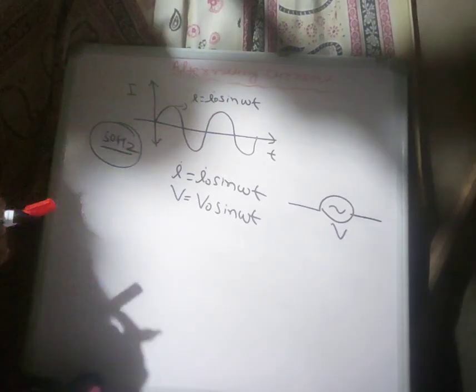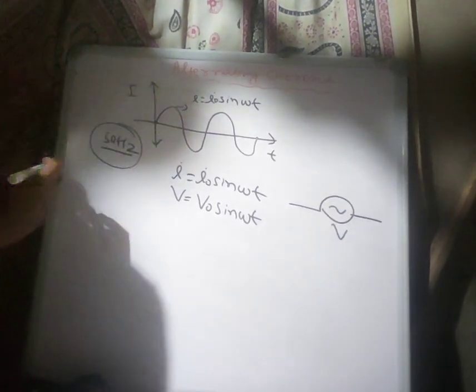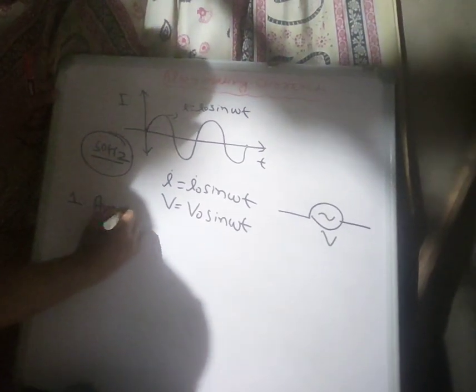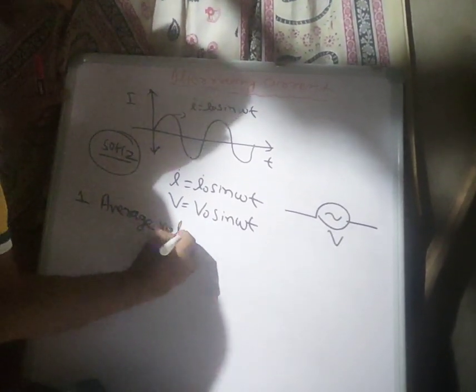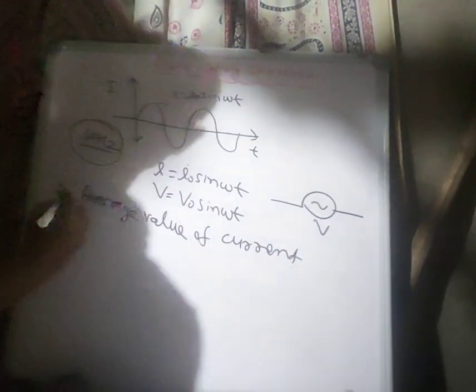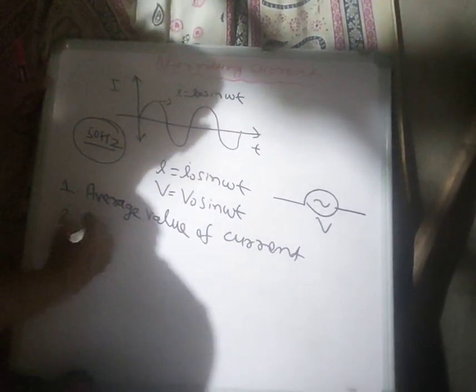This is the symbol of alternating voltage. Now we have to understand two very important topics. The first topic is the average value of current, and the second one is the RMS value of current.